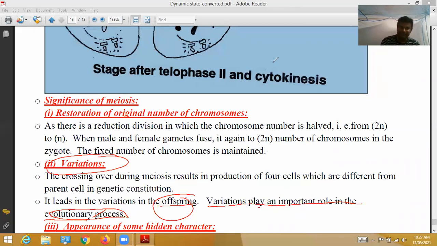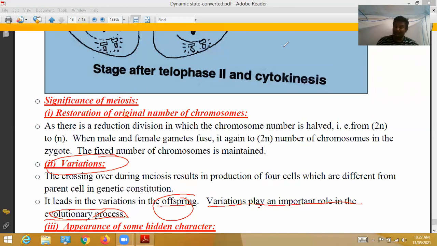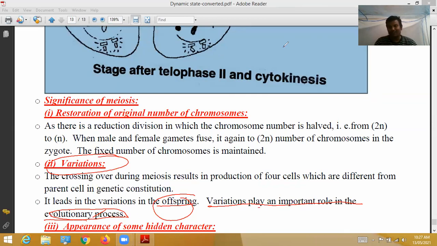Okay, for example, Sania Mirza. Sania Mirza's parents are not sports persons. They don't have a sports background. Next, Saina Nehwal. Her parents also do not belong to a sports family. Even though they are champions in sports, it is because of crossing over. Crossing over leads to variations. Those variations play an important role in the evolutionary process. Peculiar characters.